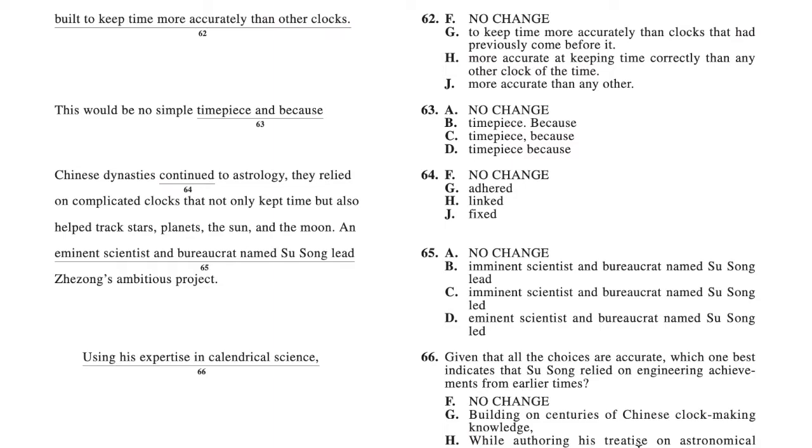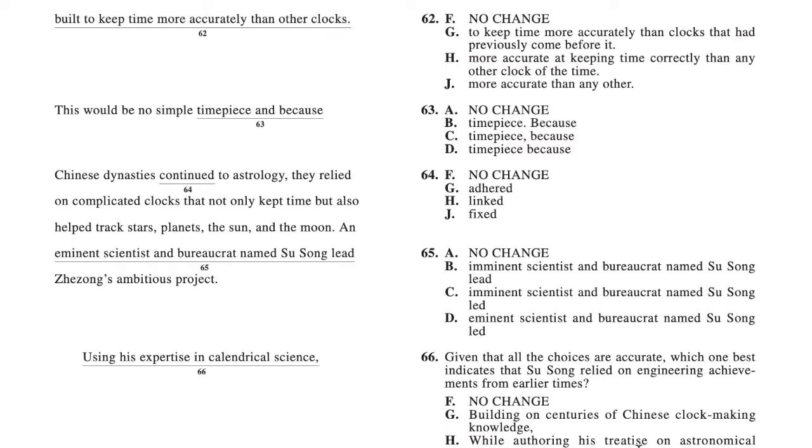So for 63, the answer is B. Timepiece period, because this would be no simple timepiece, and because Chinese dynasties continued to astrology, there needs to be a separation between these two things, because they're two different sentences. So if you look at the answer choices, for A, there's no separation between the two.